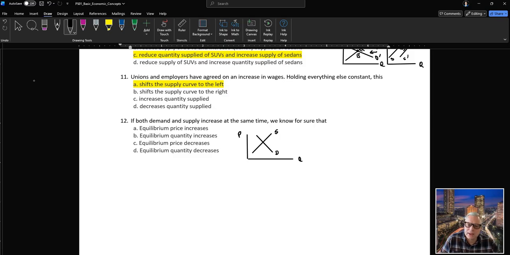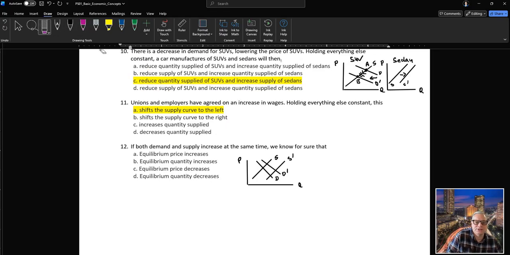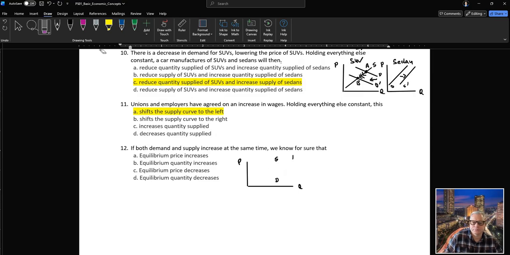Let's say supply increases by a lot, and demand by very little. So then definitely the quantity goes up. So equilibrium quantity now increases, but the price could go up or down. Okay, now let's take another scenario. If oil prices go up, those higher prices shift the supply function up or to the left.